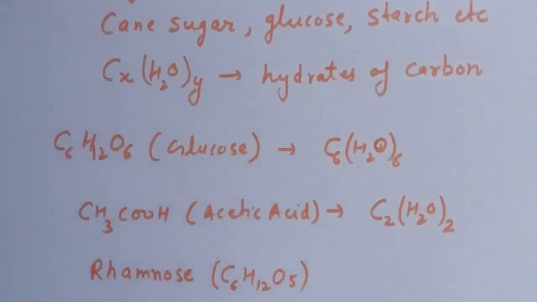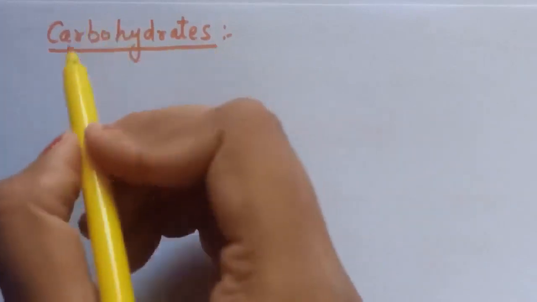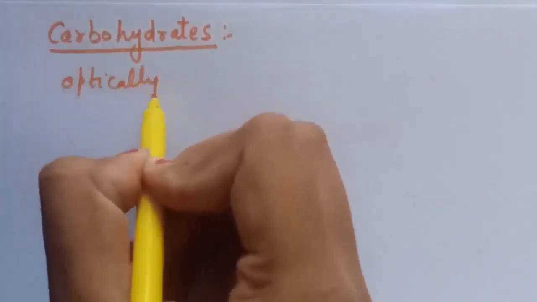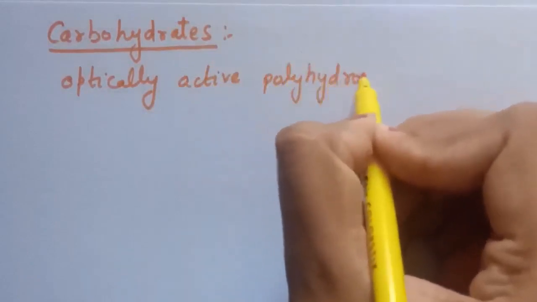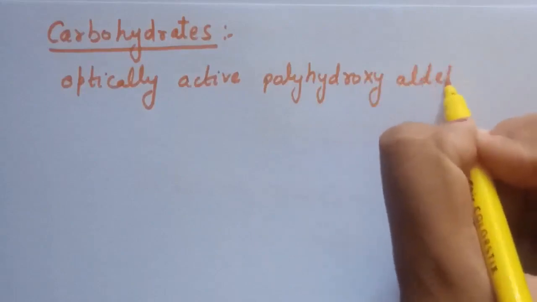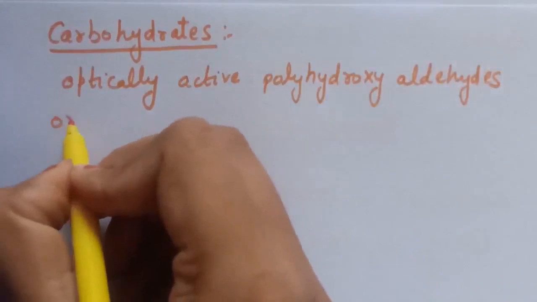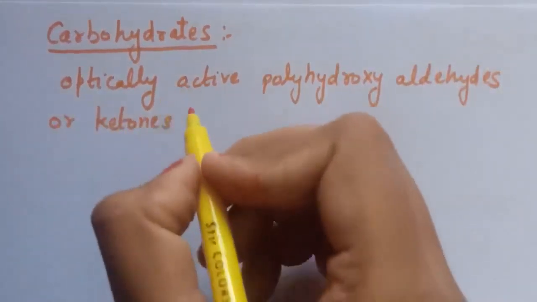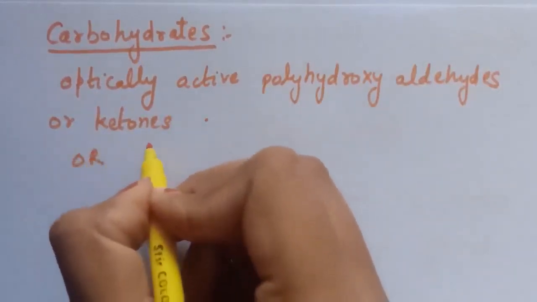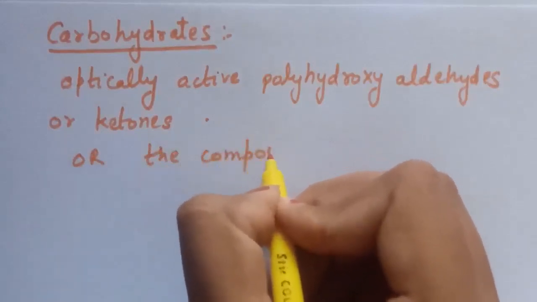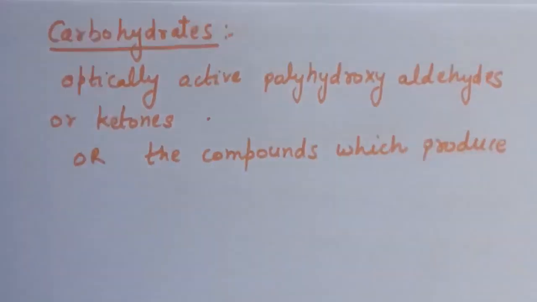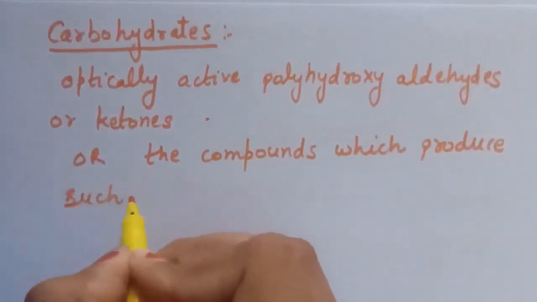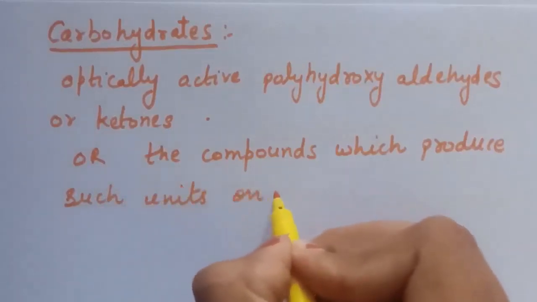So after this, a new modern definition is given for carbohydrates, and that is: carbohydrates may be defined as optically active polyhydroxy aldehydes or ketones or the compounds which produce such units on hydrolysis.